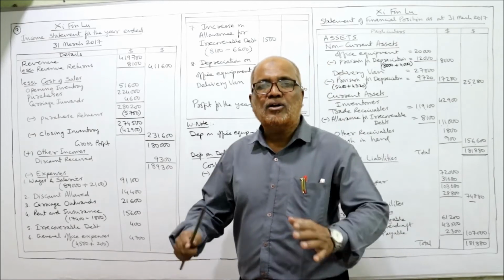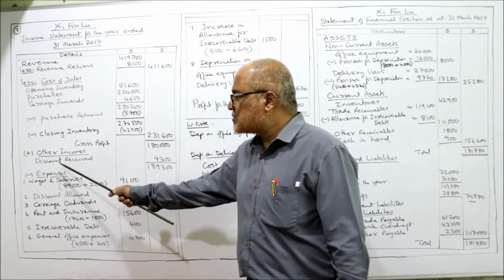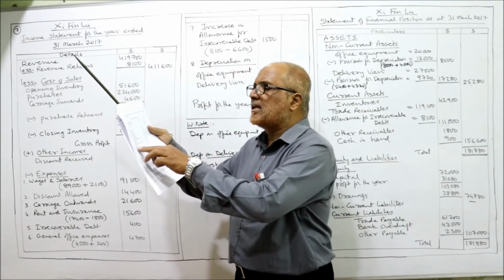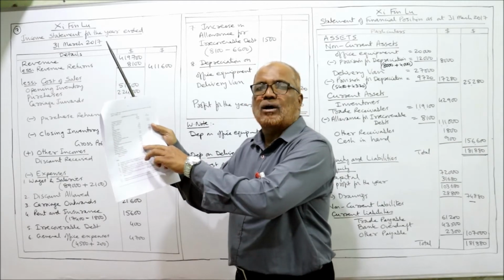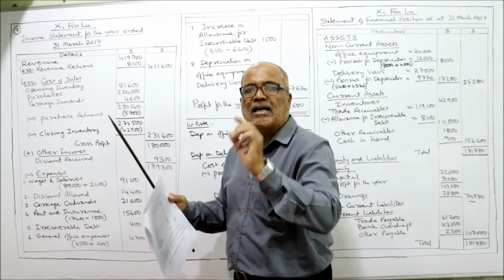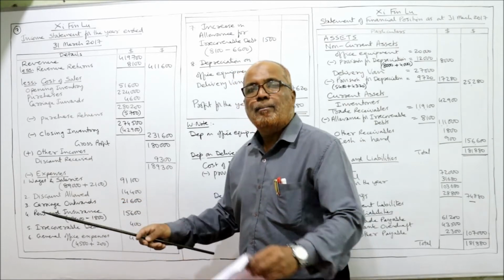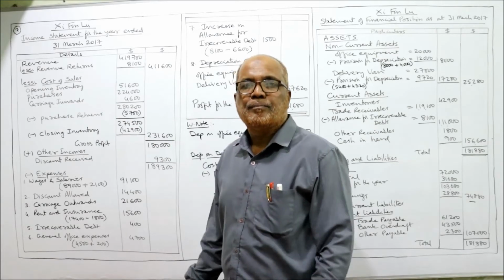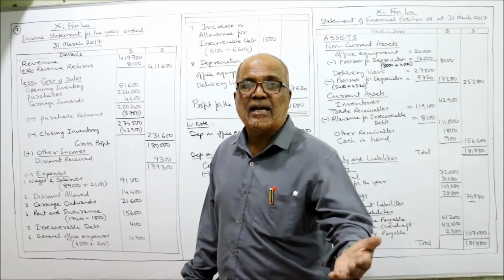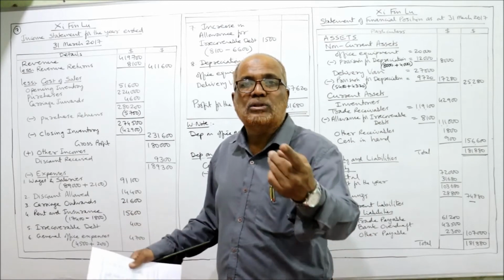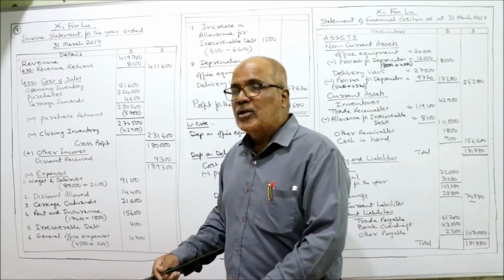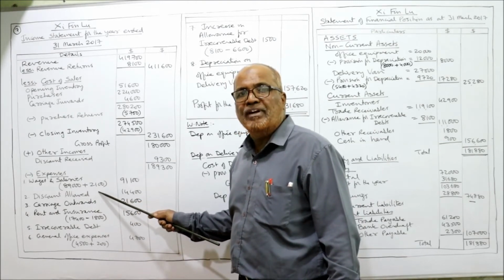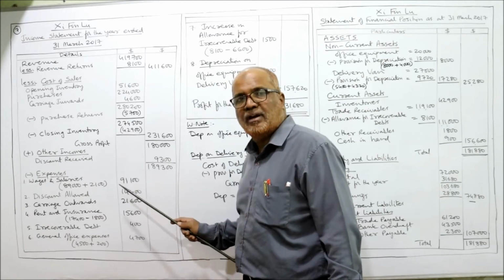From this, we deduct all expenses. The first expense is wages and salaries. In the trial balance, 89,000 wages and salaries are paid. But in adjustment, it is given wages and salary owing 2,100. Payable, outstanding, not yet paid 2,100. That will be added. So 89,000 paid and 2,100 unpaid, owing. So add up both, you will get 91,100.